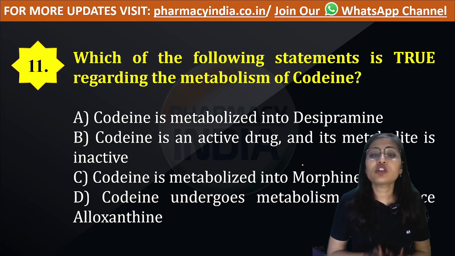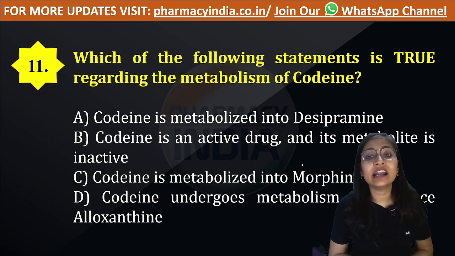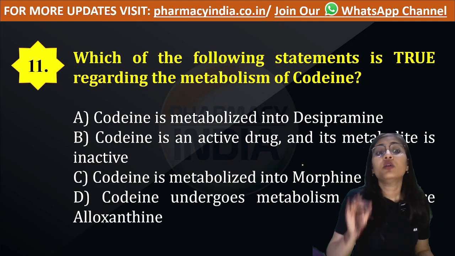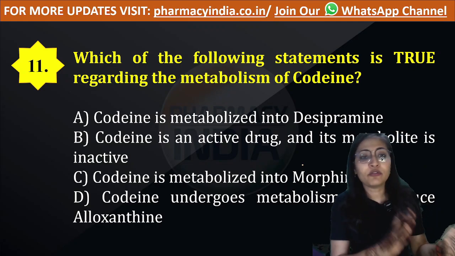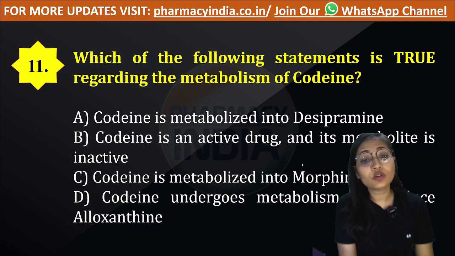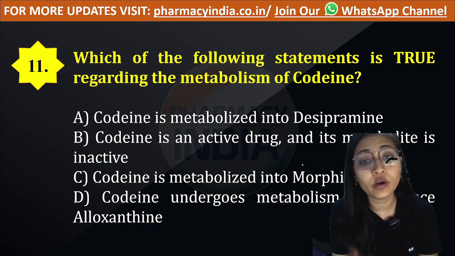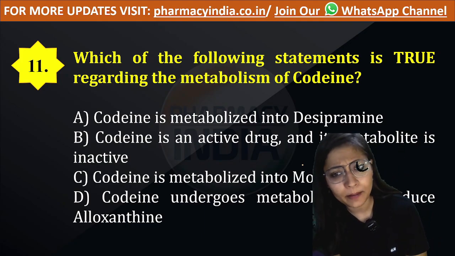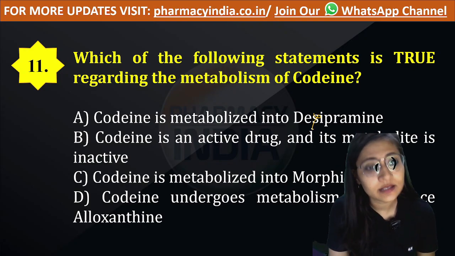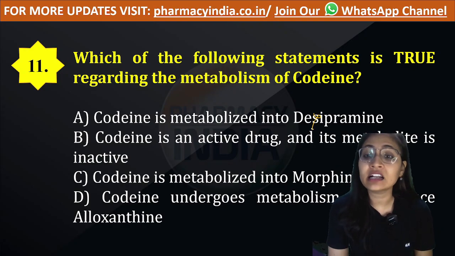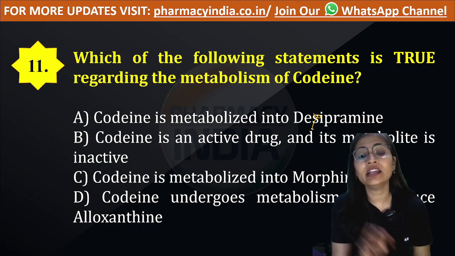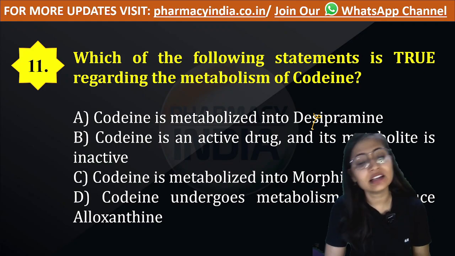Okay, next, which of the following statements is true regarding the metabolism of codeine? You have to find out the true statement. Option A: codeine is metabolized into desipramine. No, this option is not correct. What does option B say? Codeine is an active drug and its metabolite is inactive.